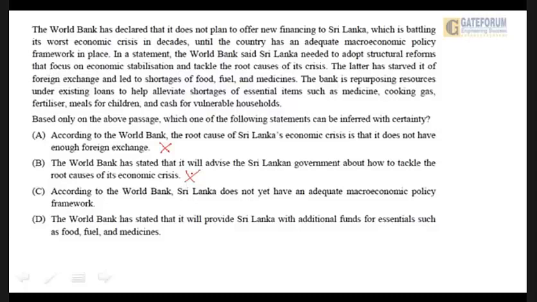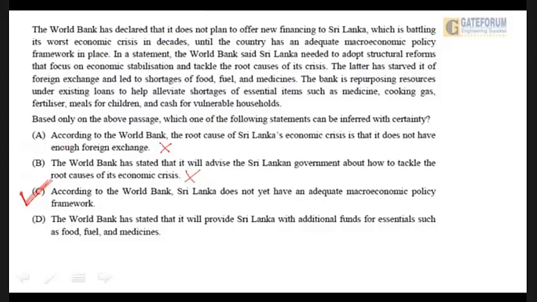Number C. According to the World Bank, Sri Lanka does not yet have an adequate macroeconomic policy framework. Now, this is absolutely correct because that's exactly what has been said. The World Bank declared that it does not plan to offer new financing until the country has an adequate macroeconomic policy framework in place, which clearly means that it does not have it in place, right? So this is the correct one. In the exam hall, you would not bother to look at point number 4 and waste time, but this is a practice session. Let us go ahead.